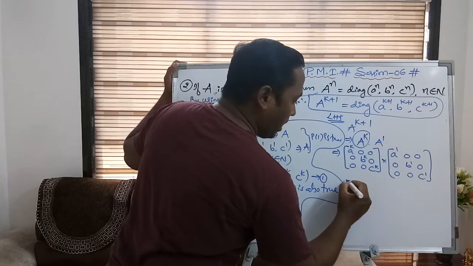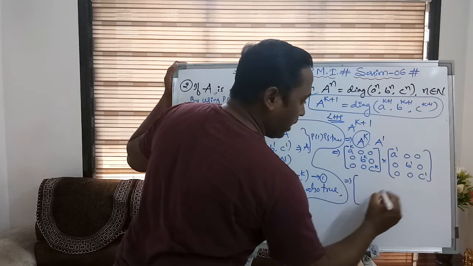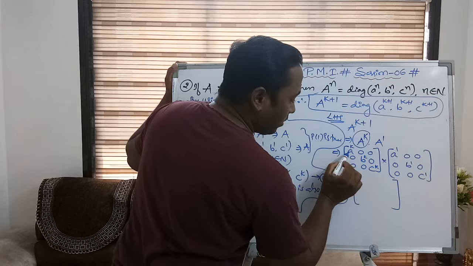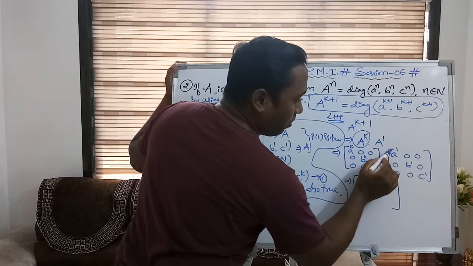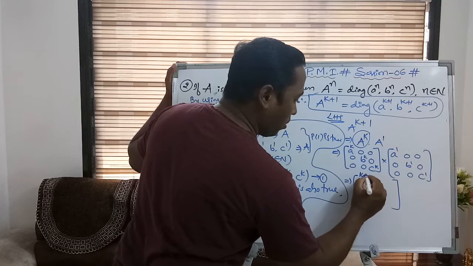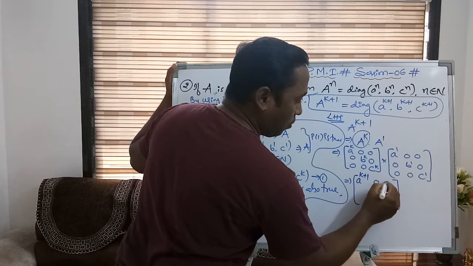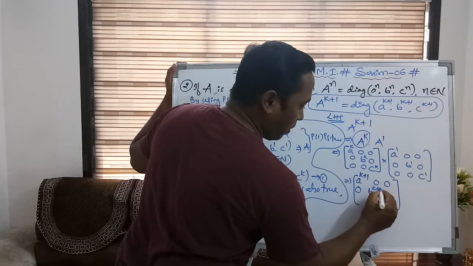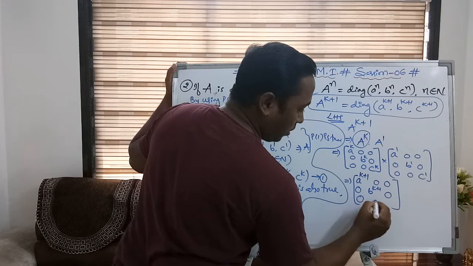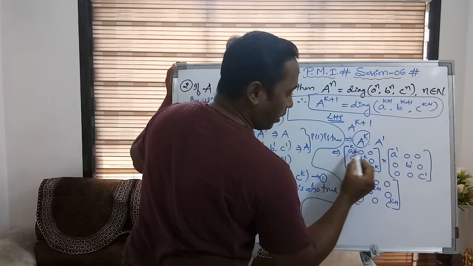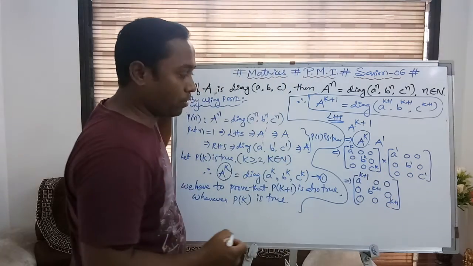Now if you do the multiplication of these two 3 by 3 matrices, you will again get a 3 by 3 matrix. Simply the diagonal elements will multiply by the diagonal elements. So finally you will get A to the power of k plus 1, 0, 0, 0, B to the power of k plus 1, 0, 0, 0, C to the power of k plus 1, because A power k into A will be A power k plus 1.